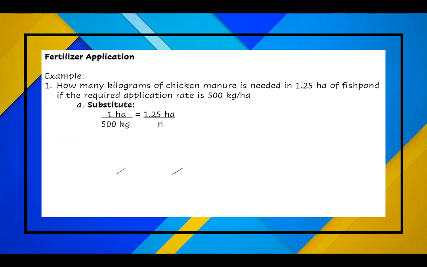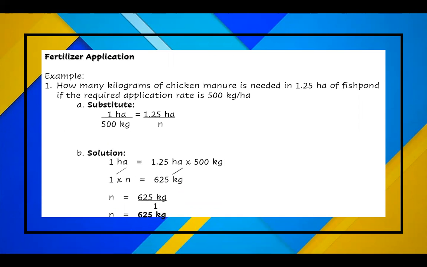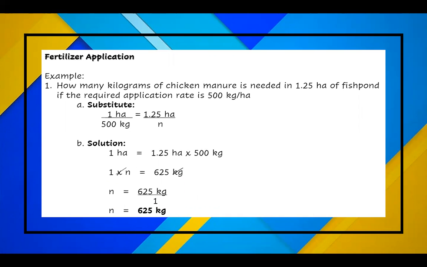In this above equation, 1 hectare and n are called extremes, while 1.25 hectare and 500 kilogram are means. So solve for the missing term, which is n, using the cross product method. We are going to apply cross multiplication in this problem. For the solution, 1 hectare times n, because cross multiplication, so 1 times n is equal to 1.25 hectares times 500 kilogram. So that is 625 kilogram.